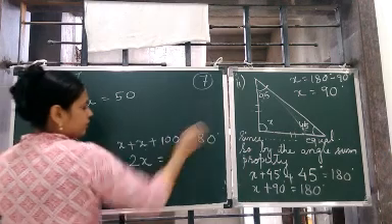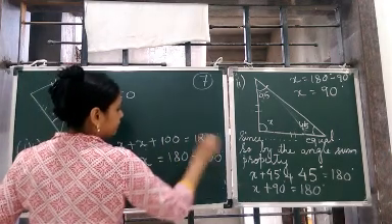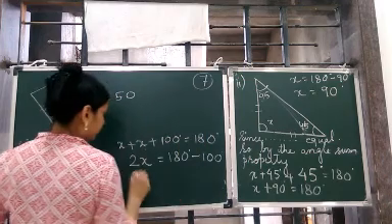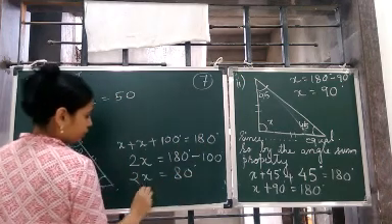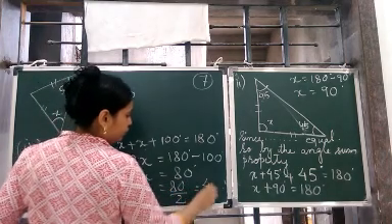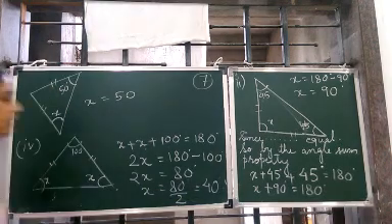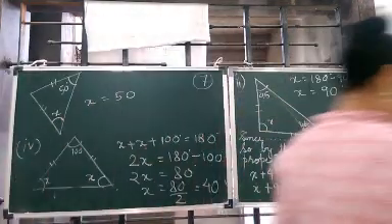Now this becomes what? 2x और 100 उस तरफ चला जाएगा. So 180 minus 100 gives you 80 degrees. Now 2 will be transposed here. So 80 divided by 2 gives you 40 degrees. Okay, so this completes the fourth one. Now we go to the fifth one.